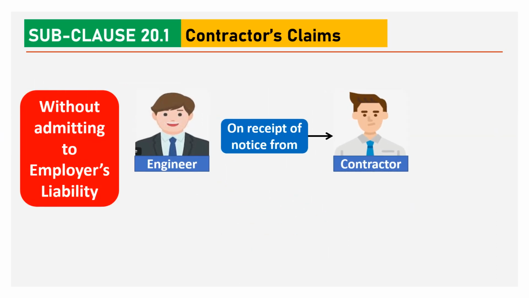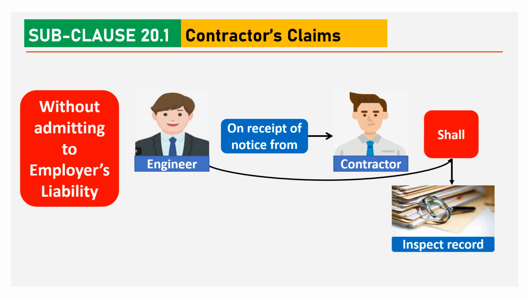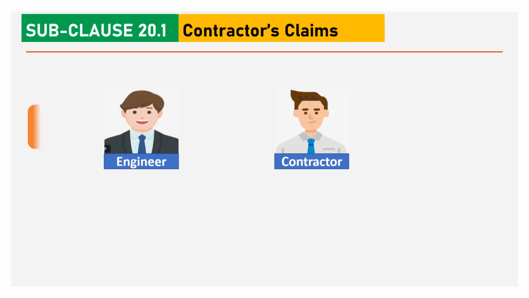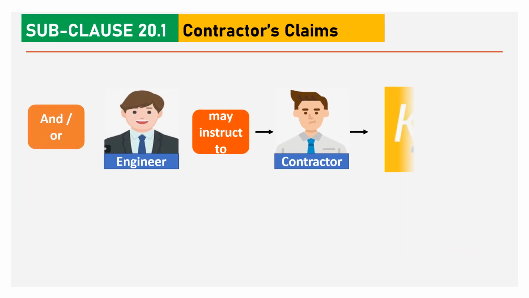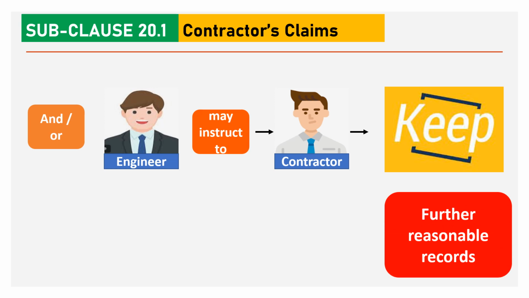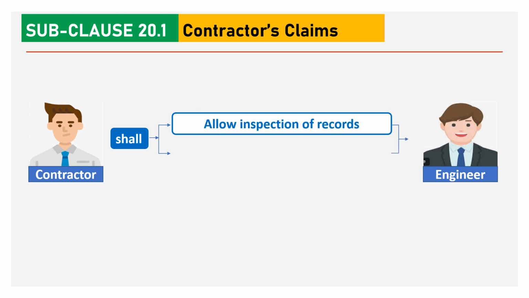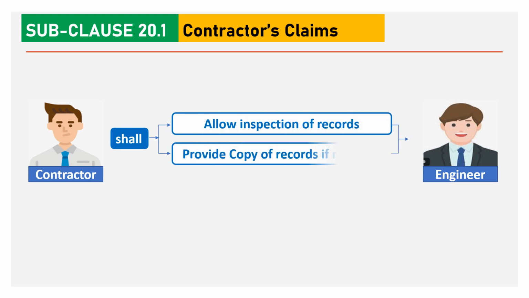Without admitting the employer's liability, the engineer, on receipt of notice from the contractor, shall inspect the records, and/or the engineer may also instruct the contractor to keep further reasonable records. It is the obligation of the contractor to allow the engineer inspection and provide copies of records if required.